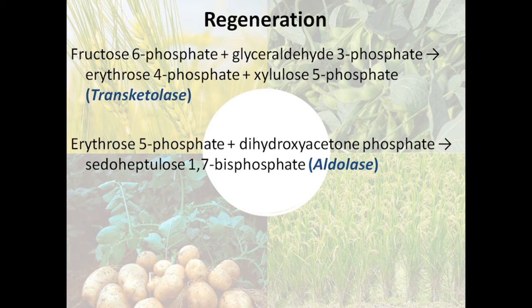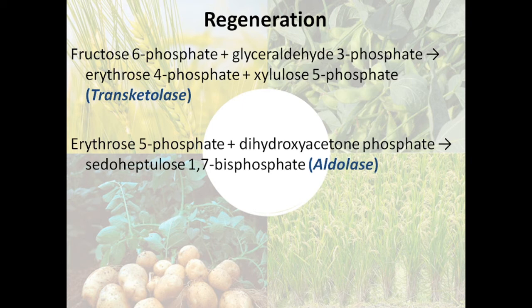So it will provide a 7-carbon compound known as sedoheptulose 1,7-bisphosphate. So we had fructose and glyceraldehyde which combined to form a 9-carbon compound, and it was divided into erythrose 4-phosphate and xylulose 5-phosphate, and this erythrose 4-phosphate will combine with dihydroxyacetone phosphate and form sedoheptulose 1,7-bisphosphate, which is a 7-carbon compound.